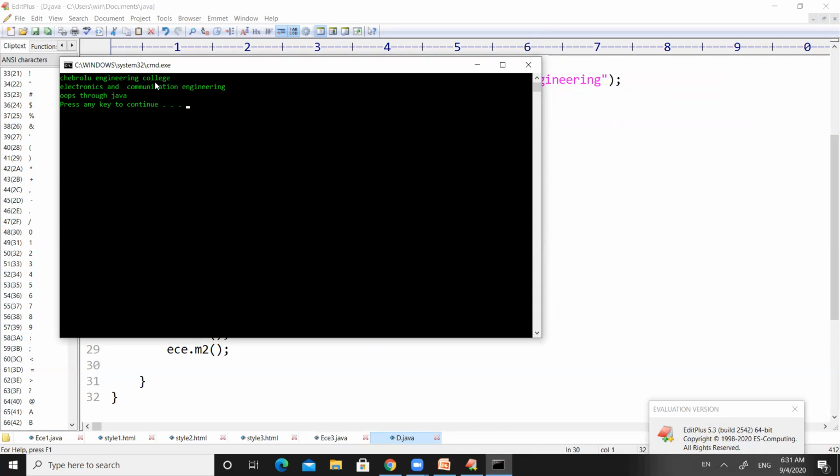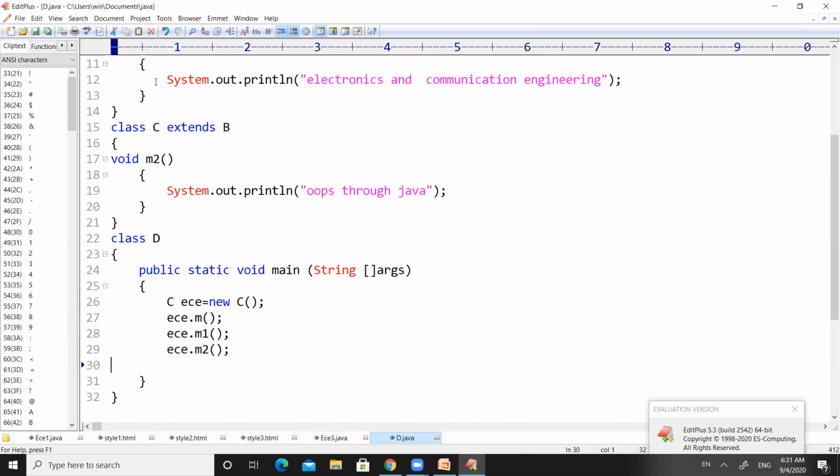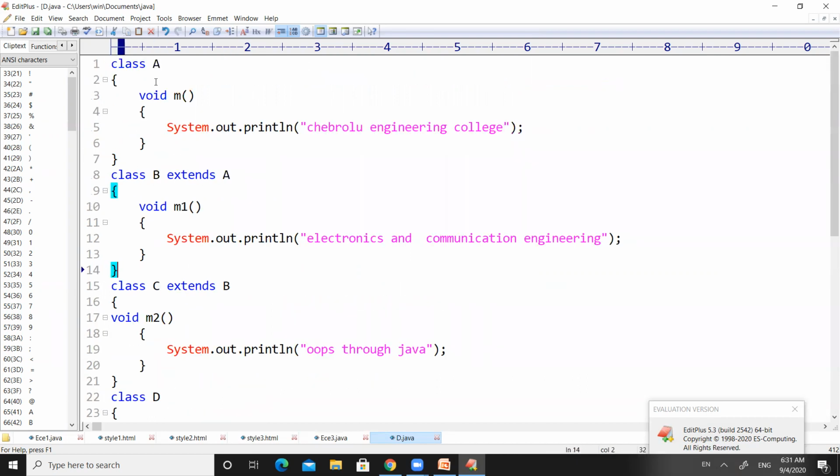If you observe the output of the program, we got Chevrolet Engineering College in the first line, electronics and communication in the second line, and OOPs through Java in the third line. Because we have called M, it will print our college name. We have called M1, it will print our branch name. We have called M2, it will print our subject name. Here if you observe, we have created only an object for class C. So the class C object contains M, M1 and M2, three methods.